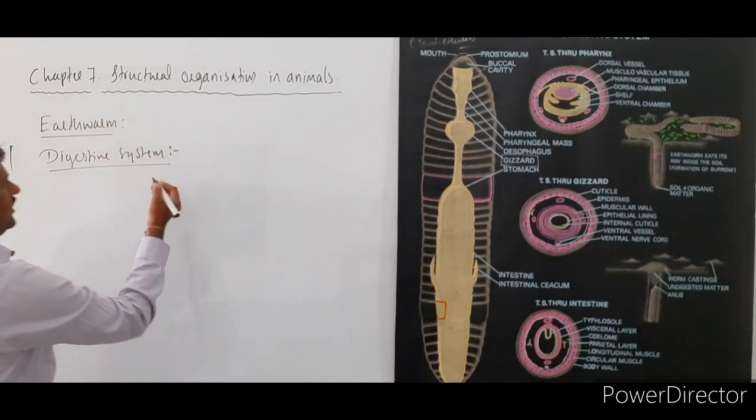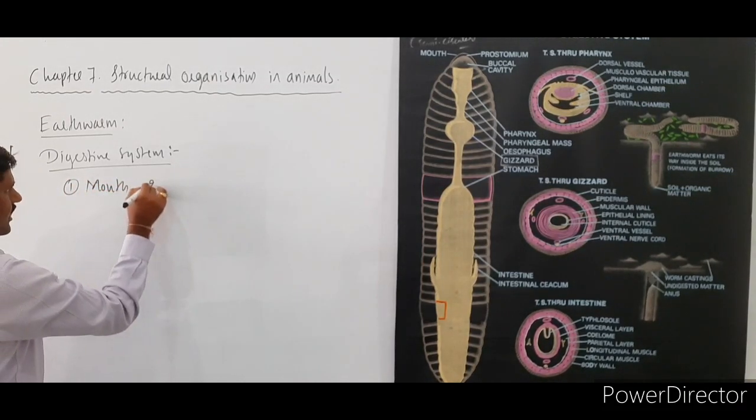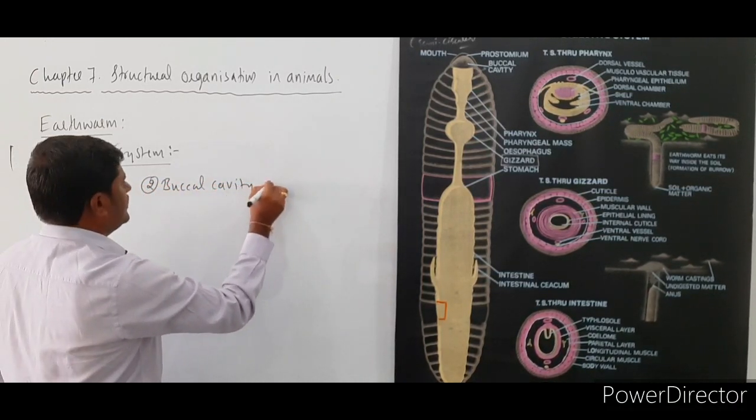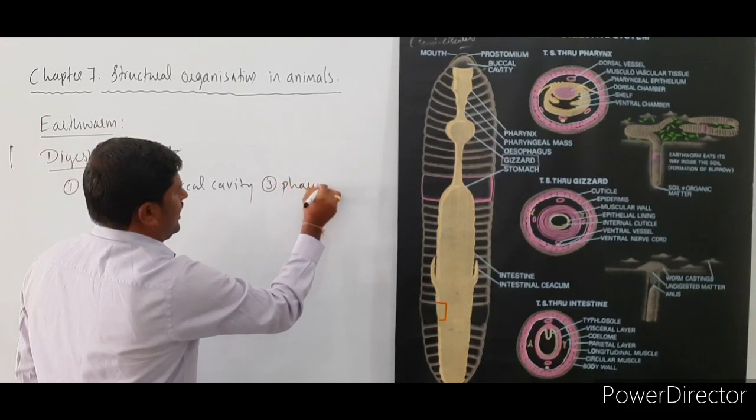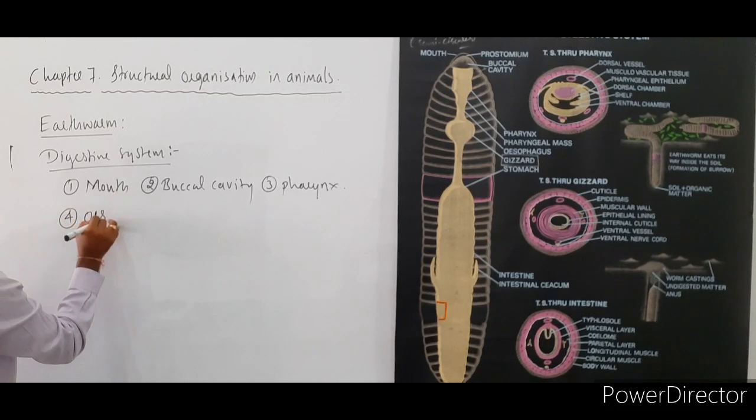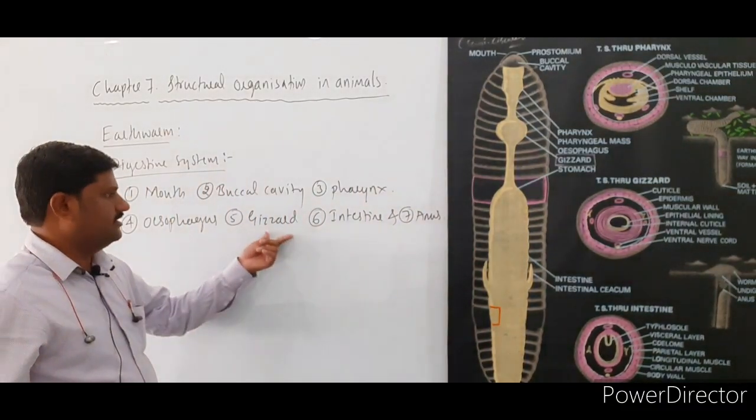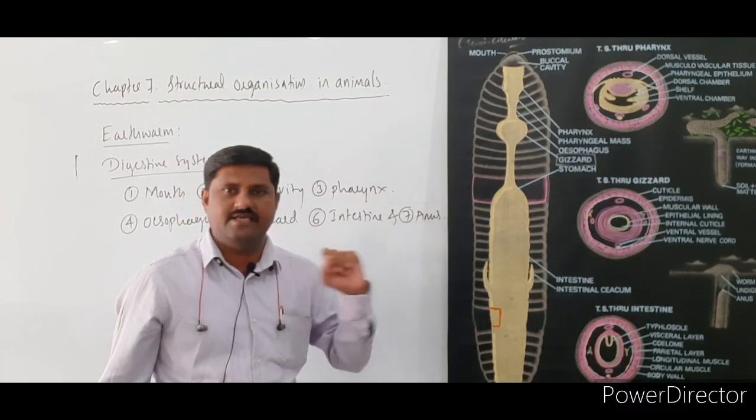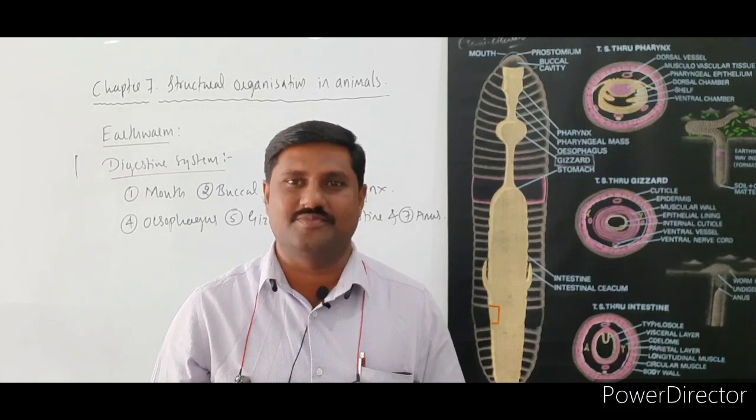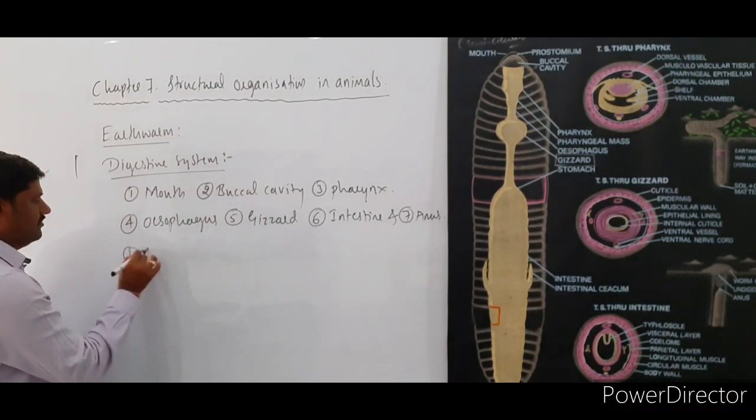So the digestive system mainly includes the first one, mouth, and the second one, buccal cavity, third one pharynx, fourth one esophagus, then gizzard, intestine, as well as anus. These are the major structures that we come across in the digestive system of the earthworm. One by one, let us see. First one is mouth.